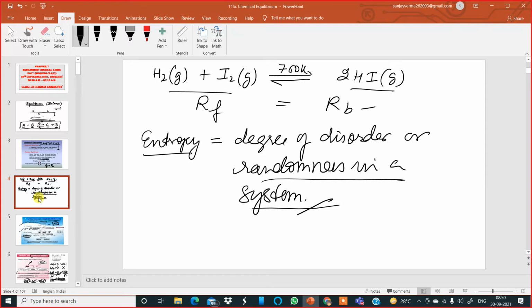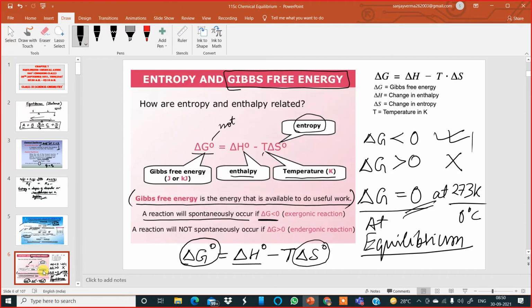Based on this formula, I want you to remember just one thing: the meaning of Gibbs free energy and these three relations. If delta G is less than 0, the reaction occurs spontaneously. If the value of delta G is greater than 0, the reaction does not occur spontaneously. If the value of delta G is equal to 0, then the reaction is in a state of equilibrium. This is what I want you all to remember before proceeding any further in this chapter.